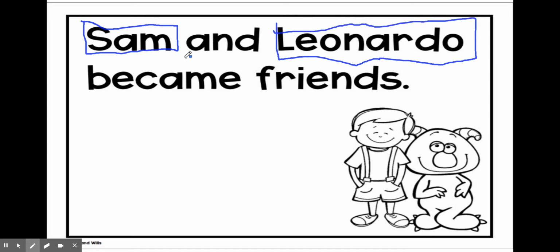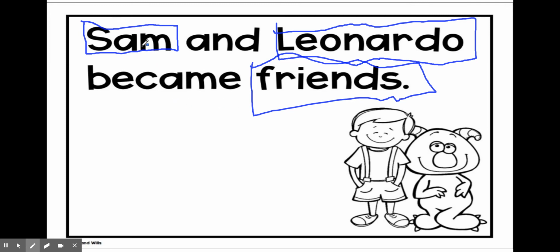Leonardo and Sam became friends. And a friend is a person. So I'm also going to put a blue box around that. So Sam and Leonardo became friends. So these are the nouns in my sentence. Sam, Leonardo, and friends. These are people, animals, things, or places. So these are people. Sam, Leonardo's a thing, and then friends, we're talking about people or things. So Sam and Leonardo became friends.